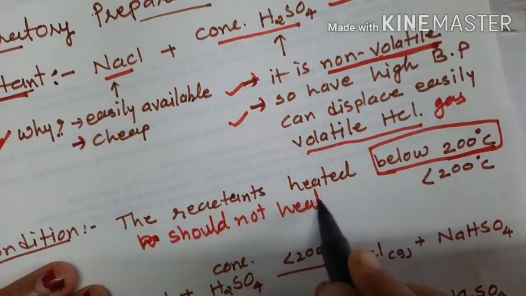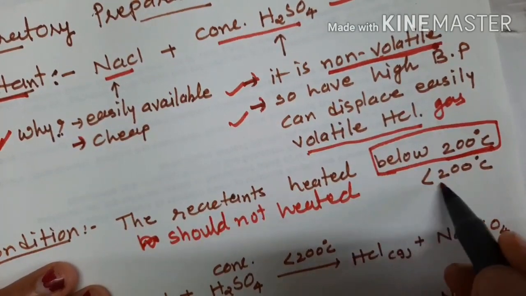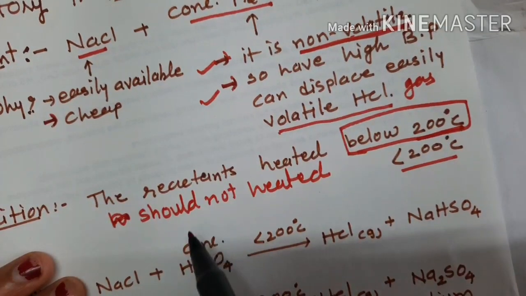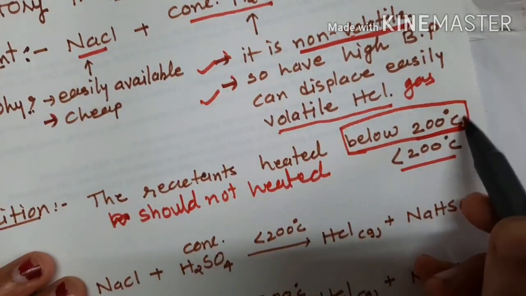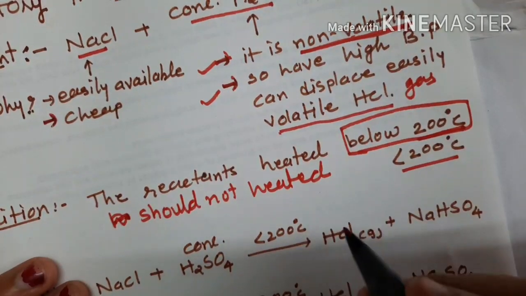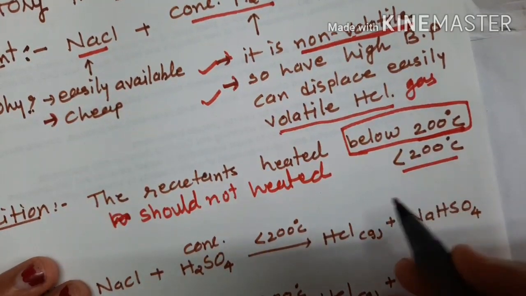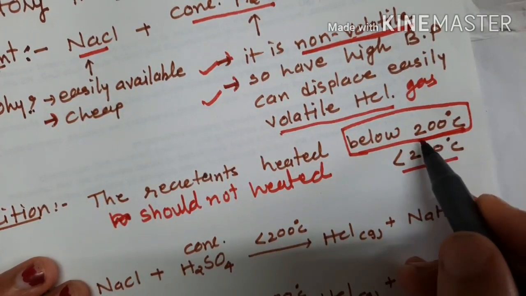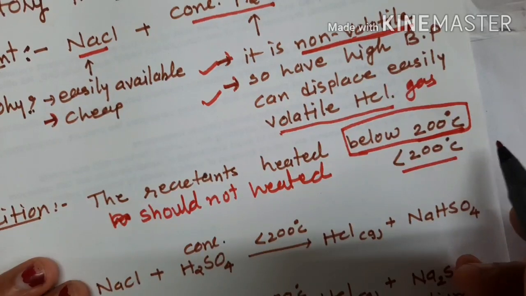Below 200 means not 0, but around 180 or 190, approximately, but it has to be below 200 degree centigrade.